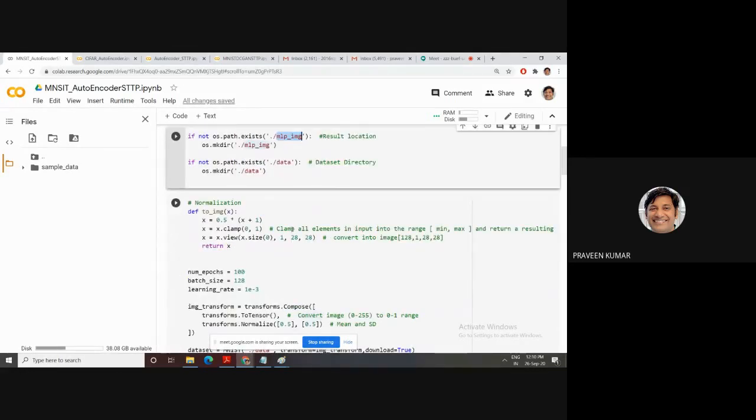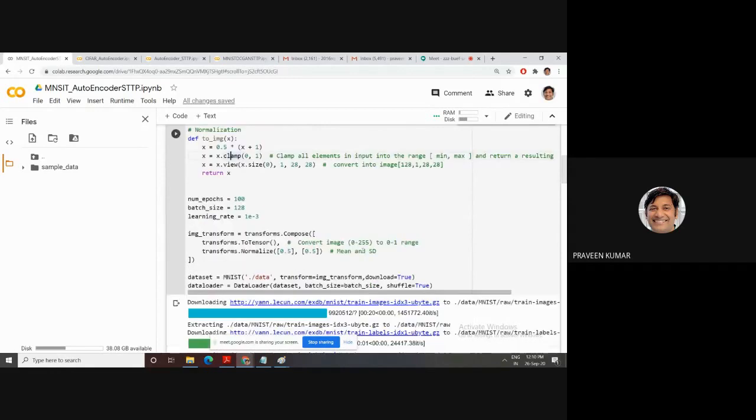Then if you need to take any input, you need to normalize it. This is the normalization process, simple. Then the number of epochs. Suppose I initialize the number of epochs as 100. The batch size is 128 because this is a grayscale image. A grayscale image has only one channel, so I have the batch size as 128. Then the learning rate is used for optimization purposes.